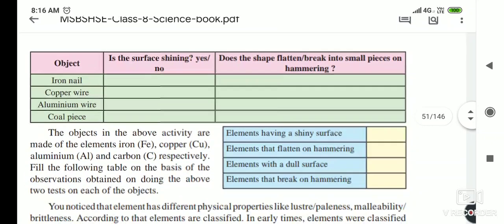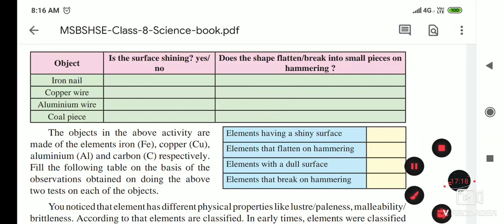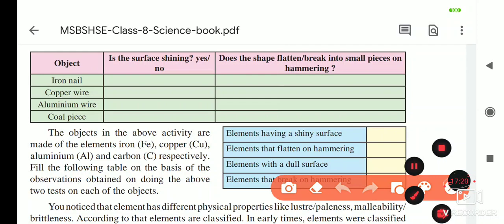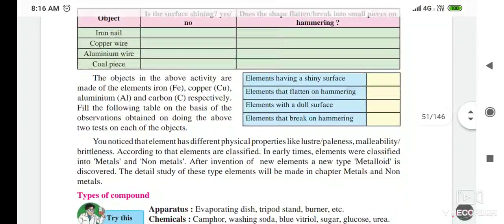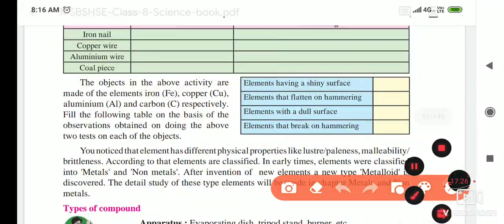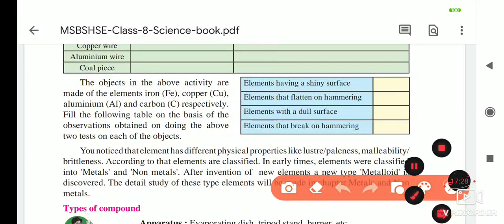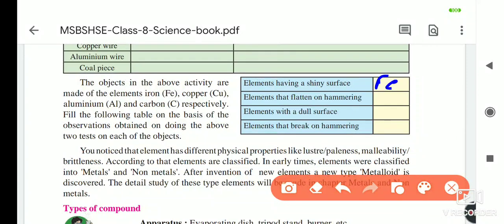So which elements shine after rubbing on the sandpaper? These are ferrous, then copper, and next aluminium.